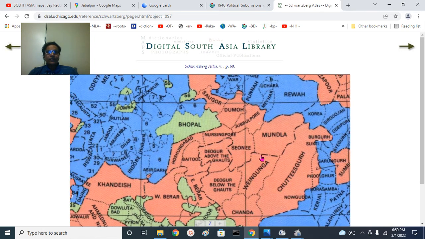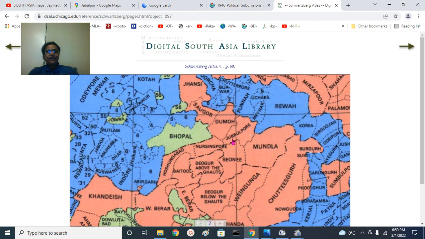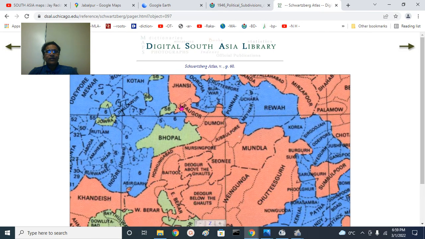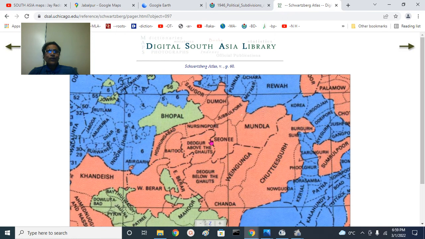Then we come to Central Provinces. You have Bhopal princely state here. You see the Jhansi and Lalitpur in the United Provinces, and Sagar, Damoh district, this is the part of Bundelkhand. Then we are talking about Narasimhapur, Jabalpur region, that is the Mahakosal of Central Provinces, that is Madhya Pradesh. There is a difference between Central Provinces, Madhya Pradesh, Madhya Bharat, modern Madhya Pradesh. I have made three or four videos on that. You can look at the appropriate playlist like Districts of India, you will find them with more details.